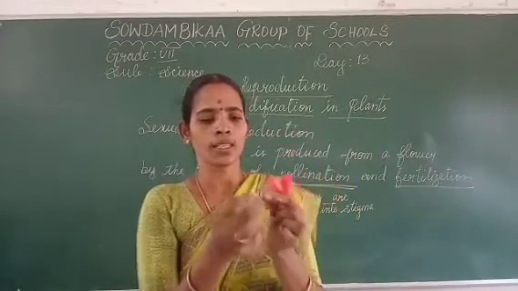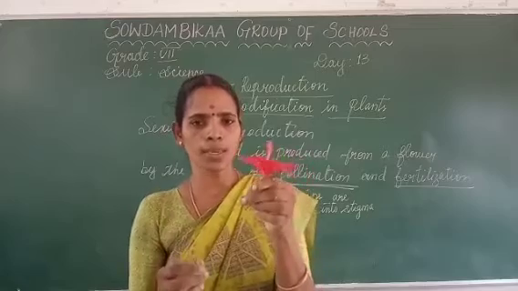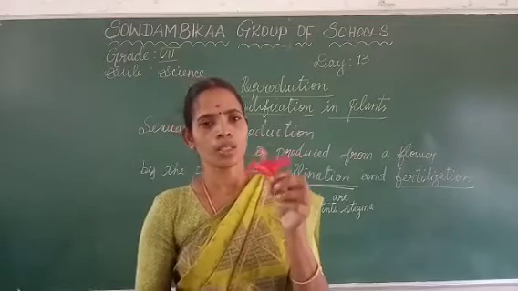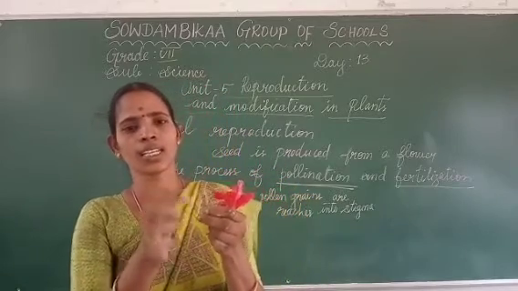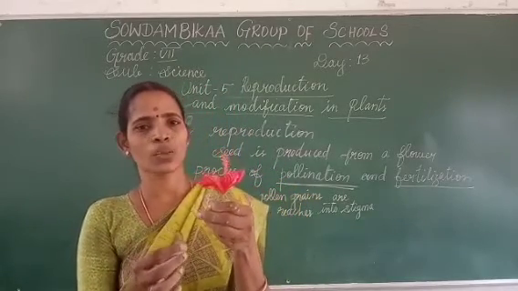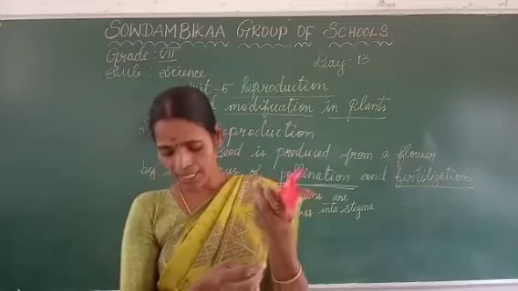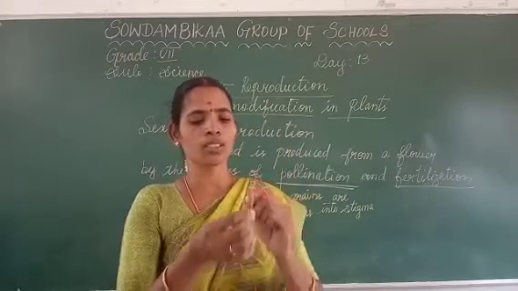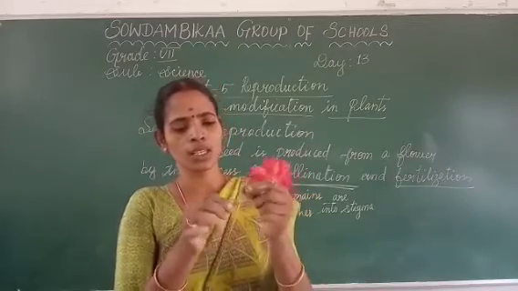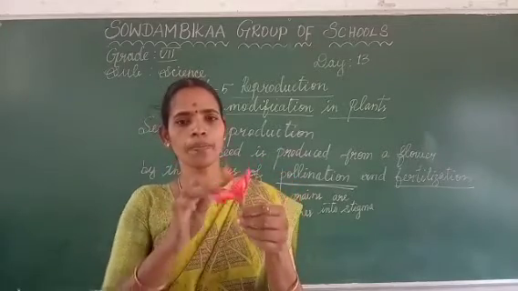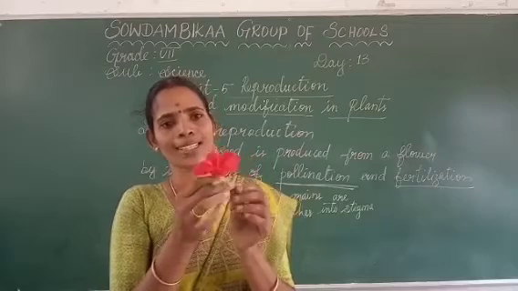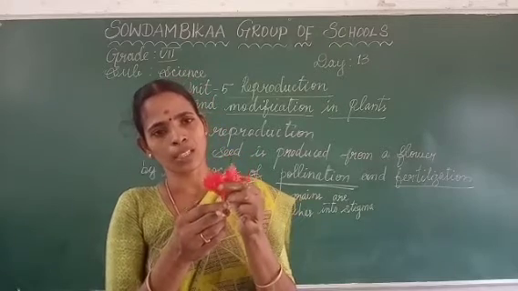In the bud stage it is green in color. The flower has a bright, attractive color. The green leaf-like structures are called sepals. These are the petals, with bright, attractive colors.